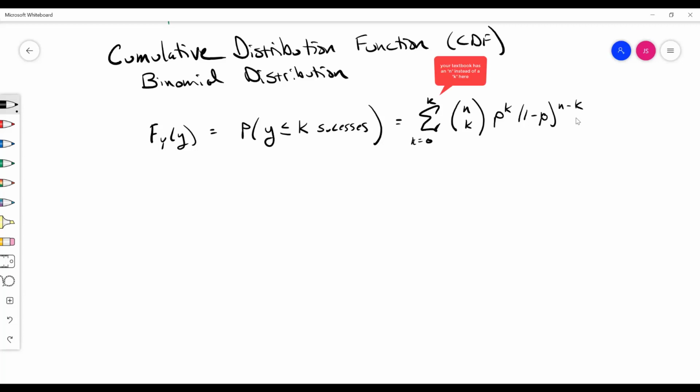So now we're saying, okay, we start at 0, we go to 1, 2, 3, all the way up to the number of successes we wanted. And so we're just adding up the individual values.